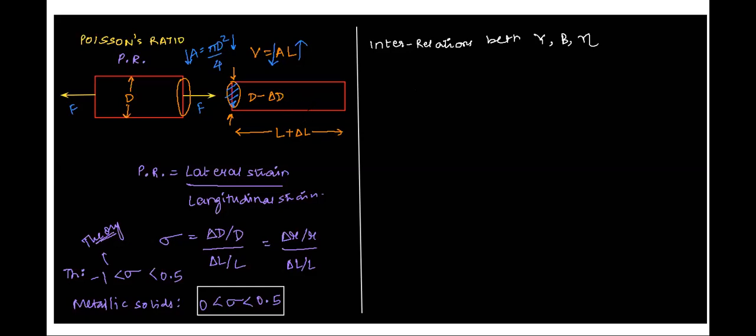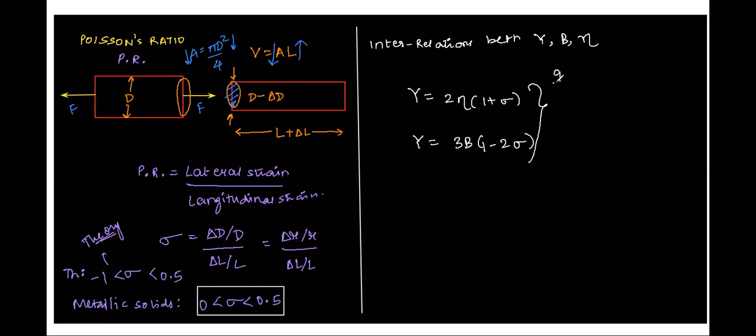So the values are, Young's modulus Y is equal to 2 eta times (1 plus sigma). This is one relation. Another one is Y is equal to 3 beta times (1 minus 2 sigma). Out of these two, you have different relations coming out, right?